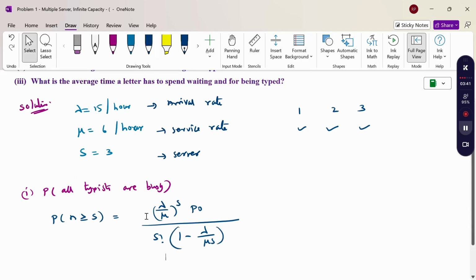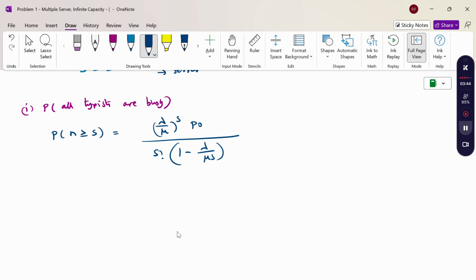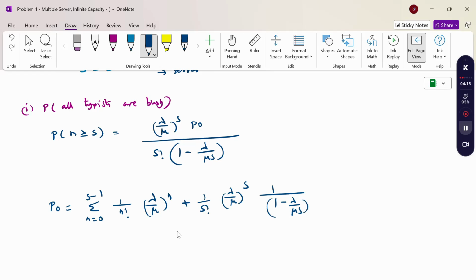Before that, because we know the values of lambda, mu, and s, first find P naught. P naught is the probability of 0 customers. It is the summation n from 0 to s minus 1 of 1 by n factorial (lambda by mu) whole power n, plus 1 by s factorial (lambda by mu) whole power s, times 1 by (1 minus lambda by mu s), whole inverse.